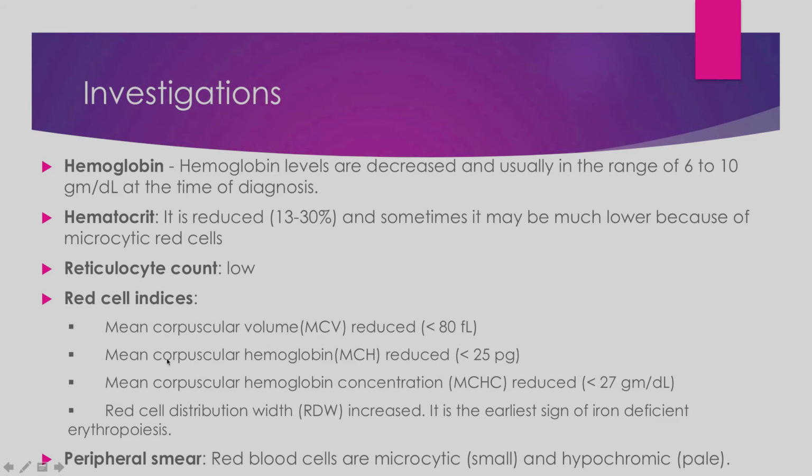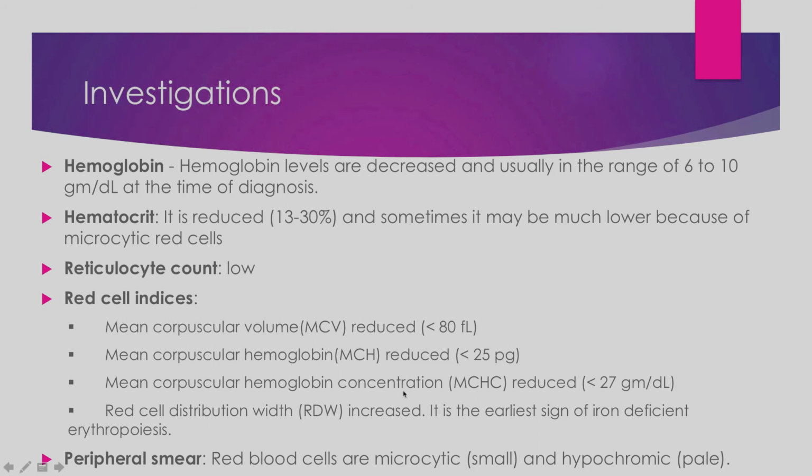Second is mean corpuscular hemoglobin, MCH. Right, the hemoglobin decreases, so it also reduces. MCHC, definitely it will reduce. It will be less than 27, less than 35, less than normal. Red cell distribution width: the red cells become of various sizes. Some are normal, some are smaller, so the red cell distribution width increases.